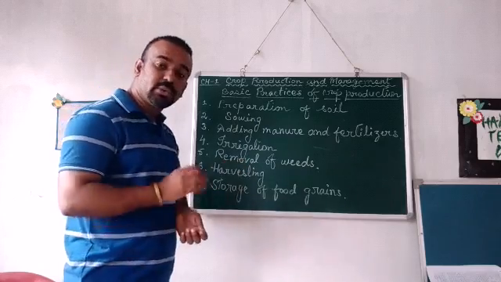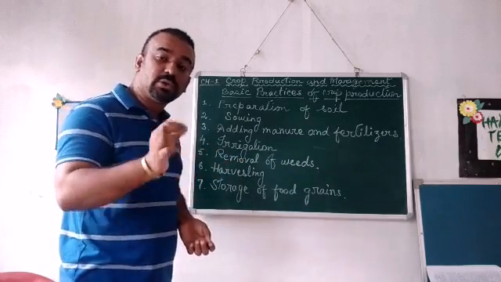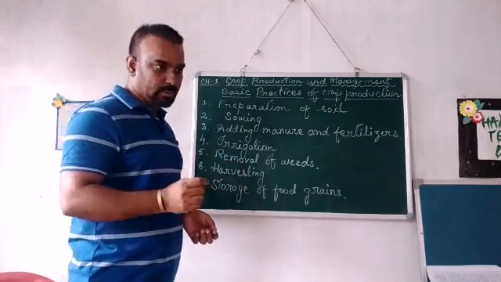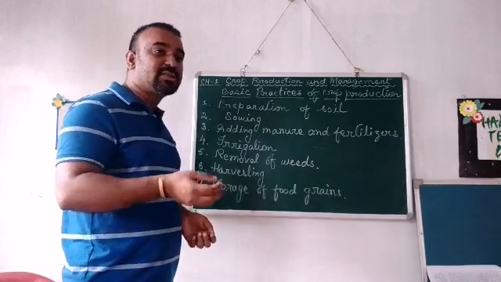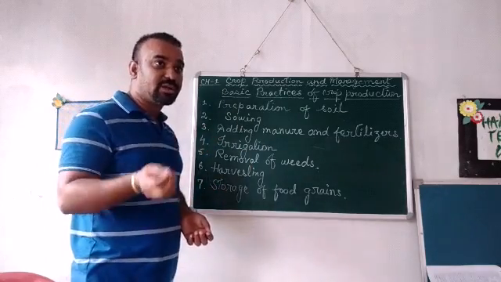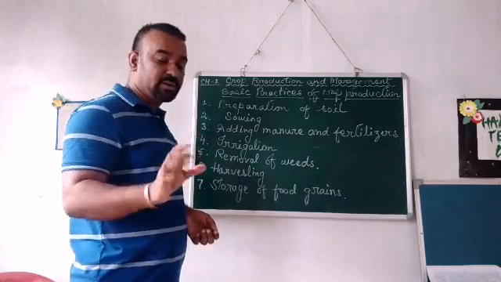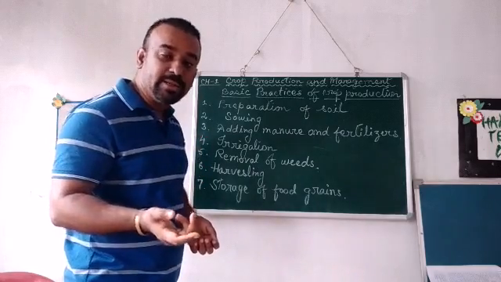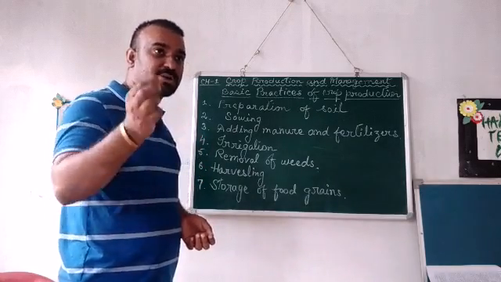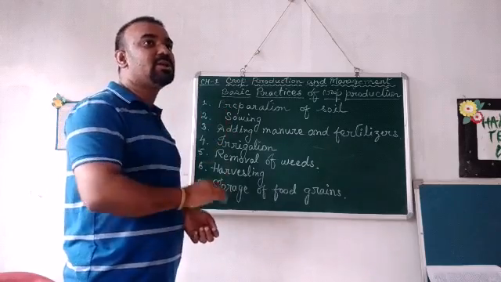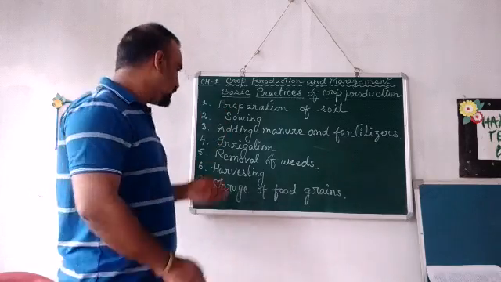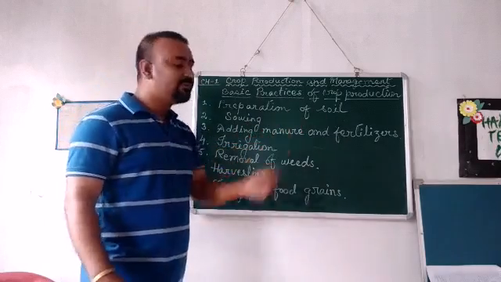Second one is sowing. Sowing means sowing of seeds or sowing of plants. Okay. Now, in some cases, the seeds are sown directly. In some cases, from the seeds, when the plants grow, especially in the case of paddy, these plants are then sown again in the field. The next one is adding manure and fertilizers.